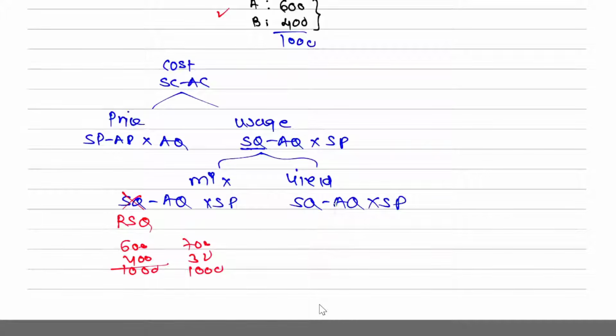Okay, here, does anyone remember what to cut and replace in this? One unit. What should I replace? Arey, the job is done. We can see that you will copy the entire formula like this, except you will replace AQ with RSQ, and you are done with your material variances.